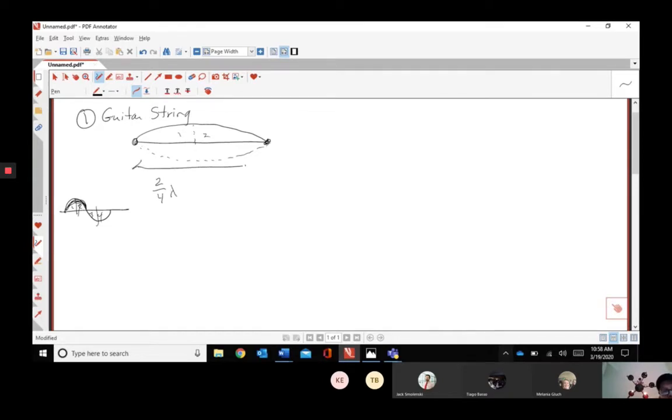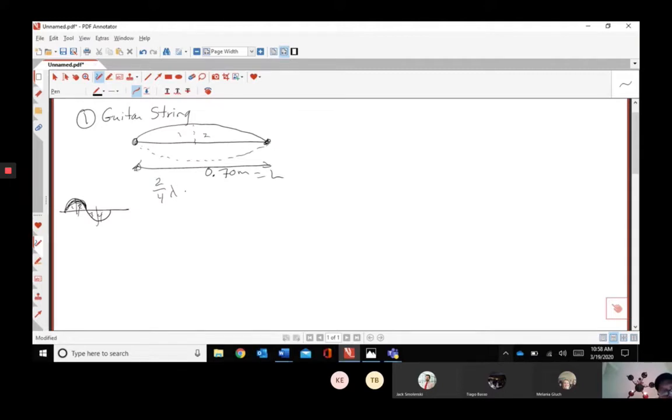So this whole distance here, what we're going to do for all these problems coming up, the distance we're going to have of the string or the distance of the pipe, we're going to call these 0.70 meters, okay? Now remember, that's not the wavelength, that's just the length of the string, and it'll be the length of the pipe. This is just the length right here, so this will equal the L, the length. Remember, lambda is a little bit different. You have to have a crest and a trough. So let's figure it out.